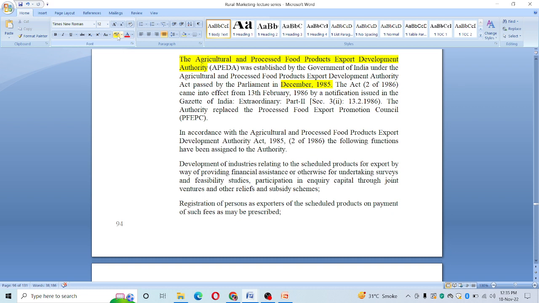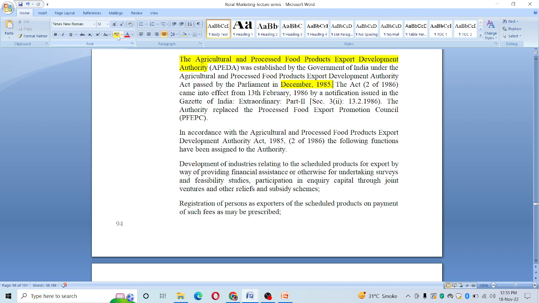The authority replaced the Processed Food Export Promotion Council. तो पहले अपेडा का जो नाम था, ये एमसीक्यू में आ सकता है. यहाँ फुल फॉर्म क्या है, PFEPC का. तो अपेडा ने रिप्लेस किया PFEPC को, that is Processed Food Export Promotion Council को, और वो चलन में आया 13 February 1986 से.